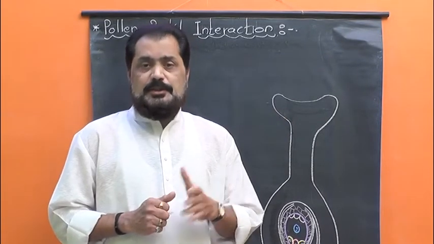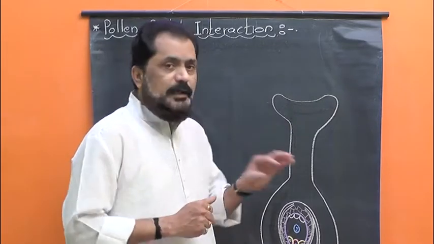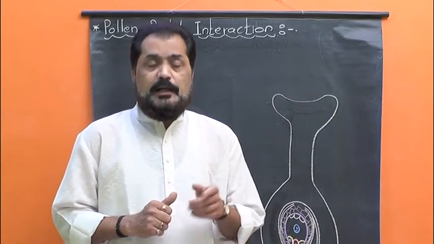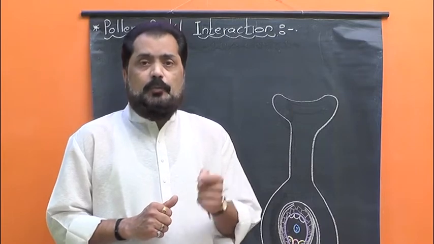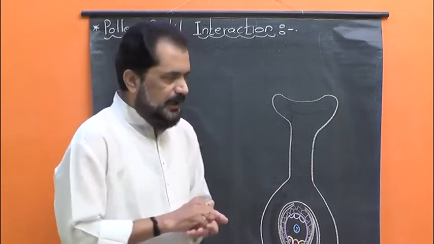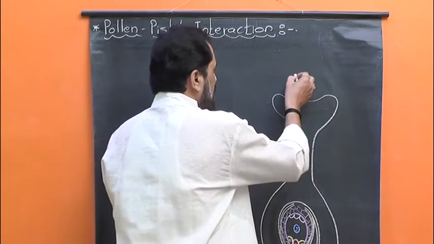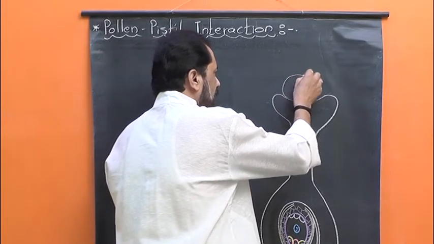It means the deposition of pollen grain is followed by the recognition of pollen grain, and it is followed by either promotion or inhibition of pollen germination. Try to understand. After the process of deposition of pollen grains on the stigma,